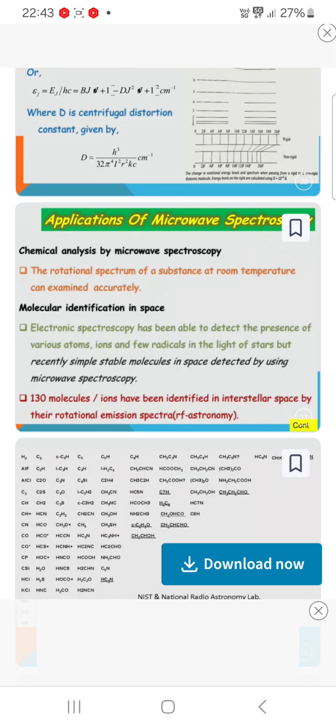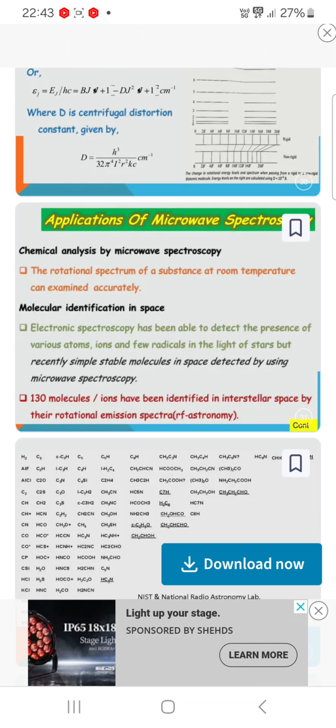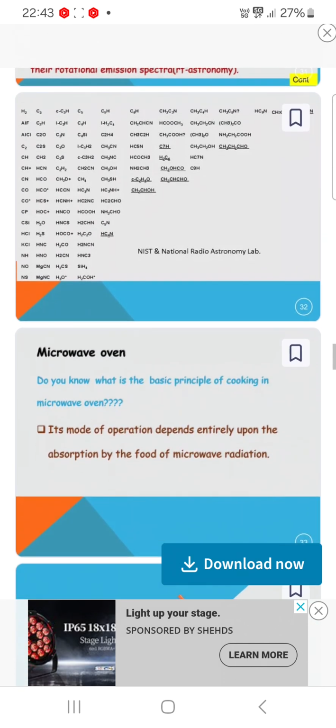Now, applications of microwave spectroscopy. Chemical analysis by microwave spectroscopy: the rotational spectra of a substance at room temperature can be examined accurately. Molecular identification in space: electronic spectroscopy has been able to detect the presence of various atoms, ions and a few radicals in the light of stars. Recently, simple stable molecules in space have been detected by using microwave spectra. 130 molecules have been identified in interstellar space by their rotational emission spectra, or radio-frequency astronomy.